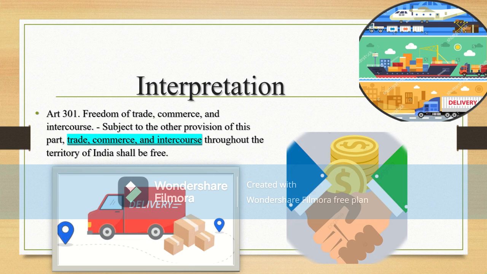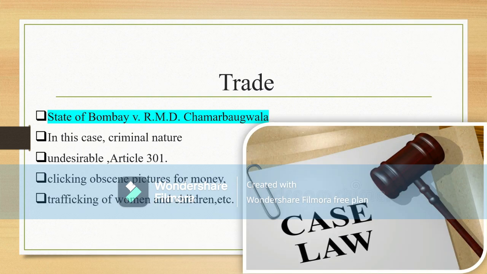So Article 301 states that, subject to the other provisions of this part, trade, commerce and intercourse throughout the territory of India shall be free. Here three main words have been used, that is trade, commerce and intercourse. These three words play a very important role. There are many activities which satisfy two conditions, and it is known as trade. The first condition is selling or buying, and the second condition is that it must be profit motive. If these two conditions are satisfied, then that activity shall come under the ambit of trade.